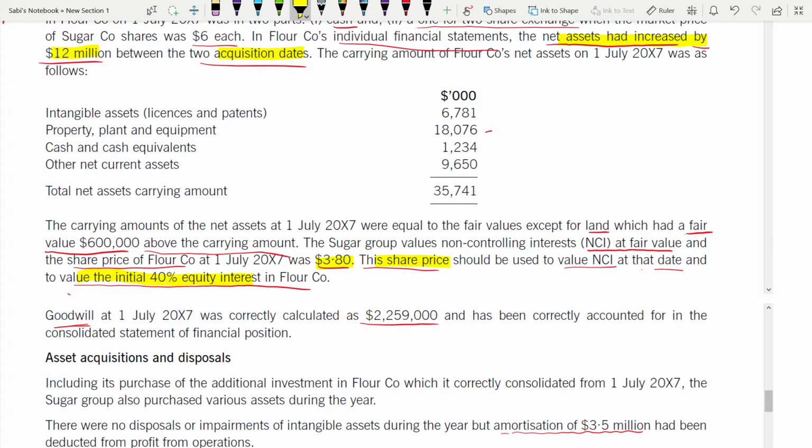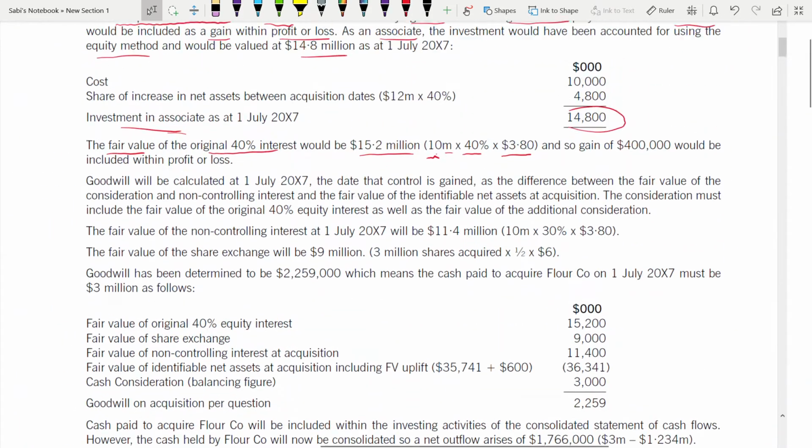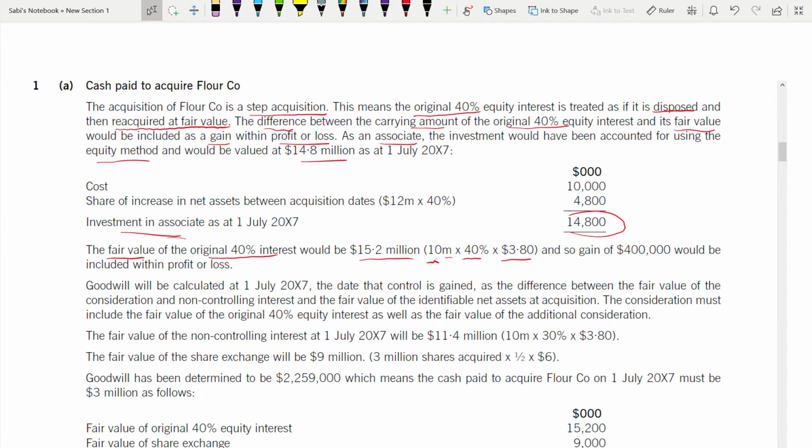It should be used to value NCI at that date, and also to value the initial 40% equity interest. That's why we are taking that 3.8. I hope now you understand it better. So that's why you're multiplying here by 3.8, and you're getting 15.2 as the fair value. And so the gain of 400,000 would be included within P&L.